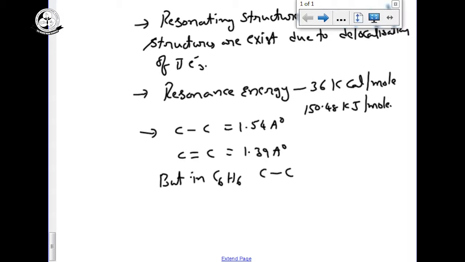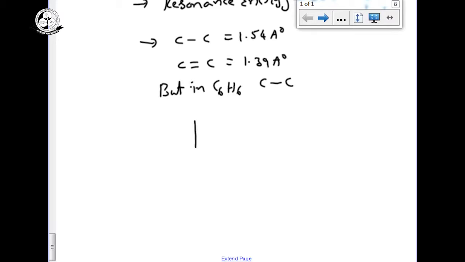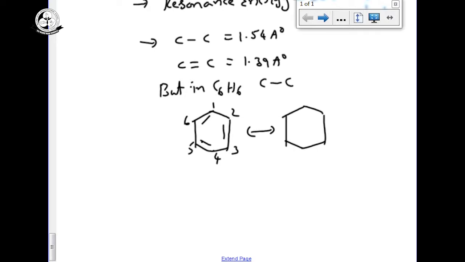Why? Because see, in benzene, I give the numbers 1, 2, 3, 4, 5, 6, and I am going to write the resonating structures of benzene, with the same numbers.